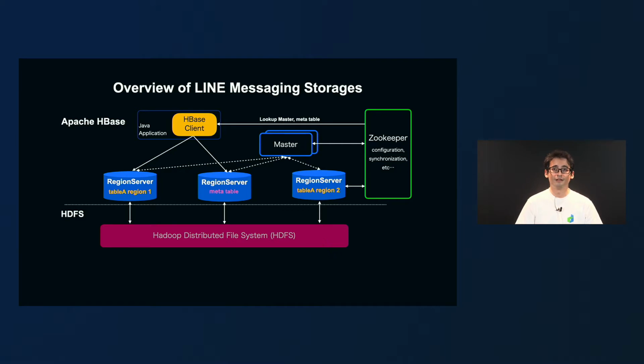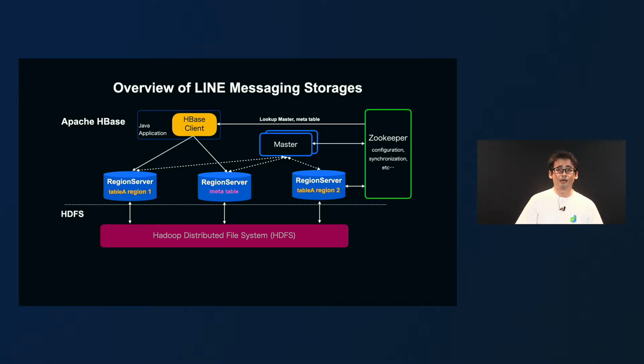They handle writes and reads for the regions by accessing the Hadoop distributed file system to write and read data from disk. Then we have the master process, which is used to administrate the cluster and control the aliveness of each node. And finally, we have Zookeeper, which is used to store configuration and coordinate tasks within the cluster.